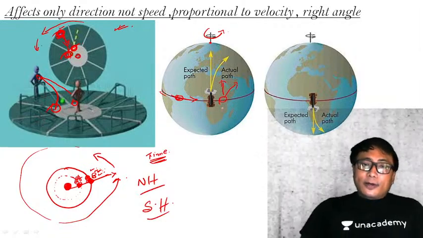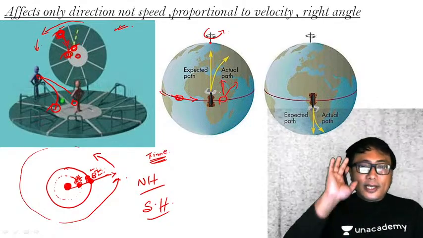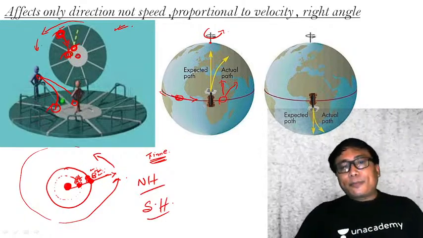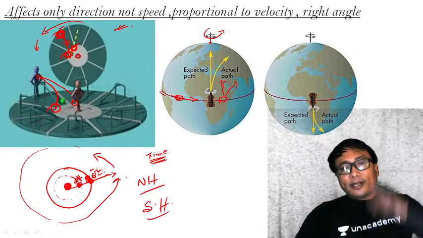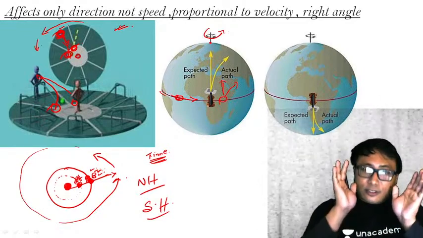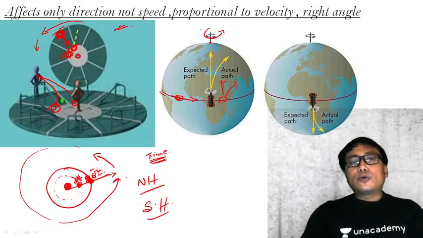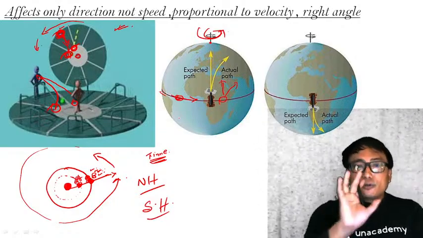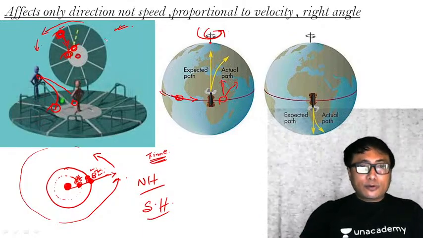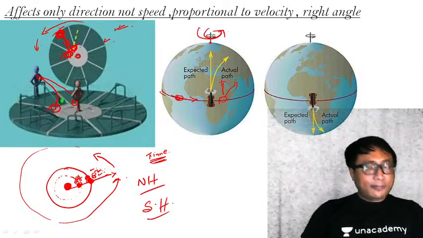The Coriolis force does not affect any other parameter of the moving object. It is only affecting the direction. So it will be tracked towards the right. Exactly the opposite in the southern hemisphere: whenever an object is moving, it will be tracked towards the left. That is known as Coriolis force. And this Coriolis force comes into being because of the rotation of the earth. If there is no rotation of the earth, there is no question of any Coriolis force. Say for example, you don't rotate this disc, then what will happen? A friend is throwing a ball to you, it will straight away come and reach you.